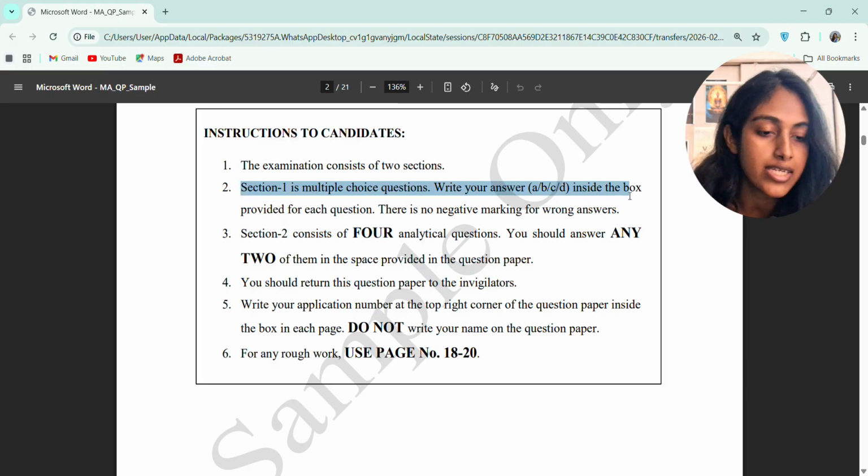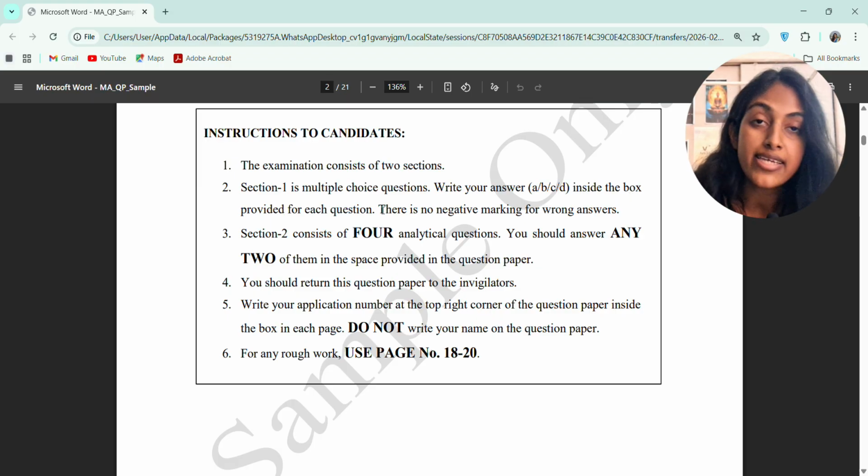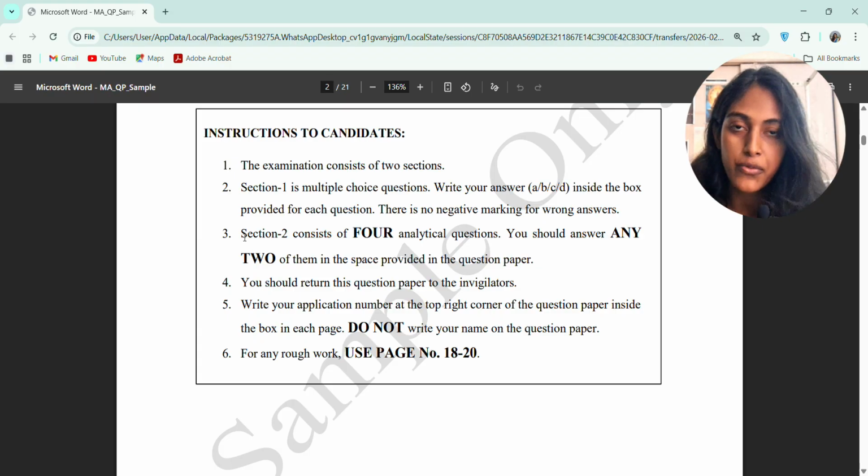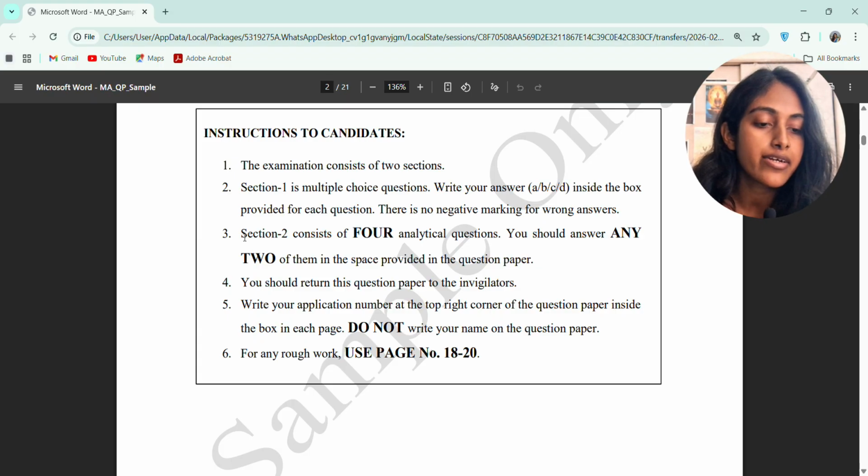So you are getting a positive sign that there is no negative marking, unlike the GATE examination or the IIT Delhi MACST written test, where they keep negative marking. But at IIT Guwahati, there is no negative marking in the written test.